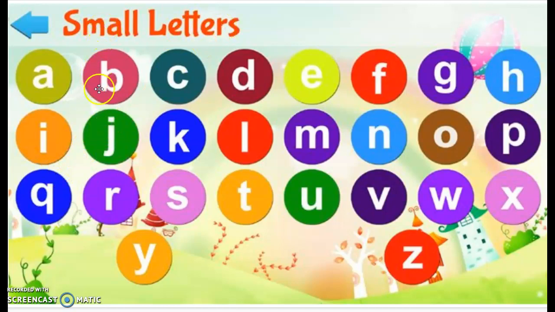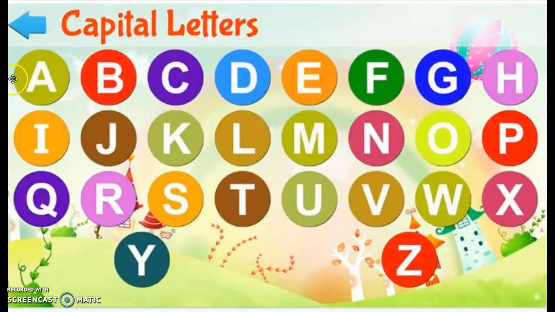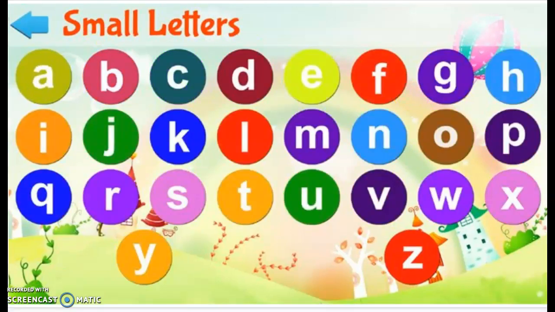Now what are these? These are small letters. Chote. Again we will say one more time ABCD. These were capital letters and now we are doing small letters.